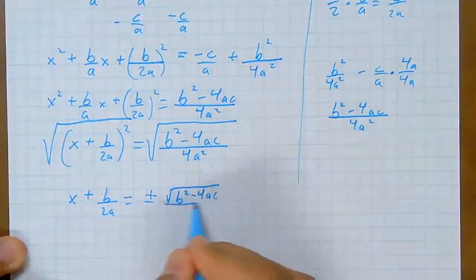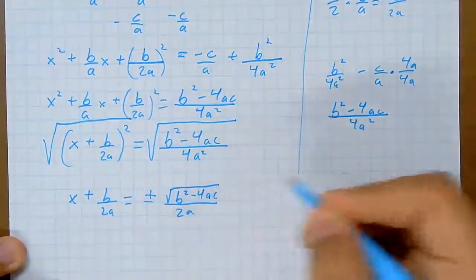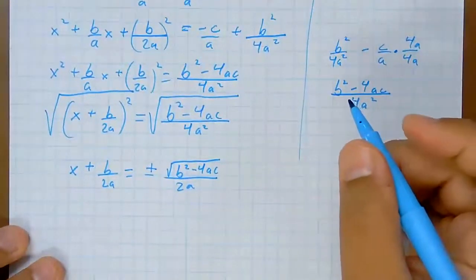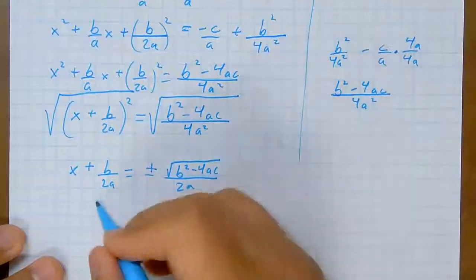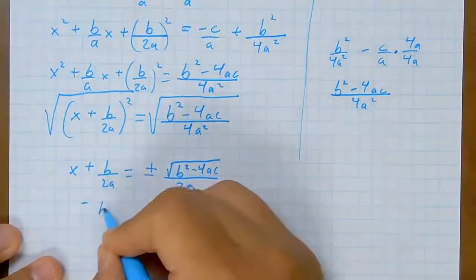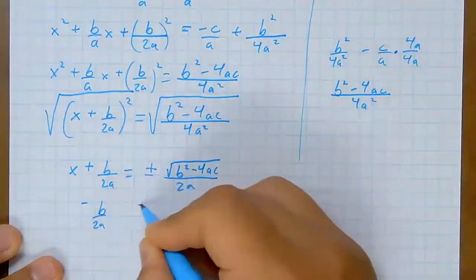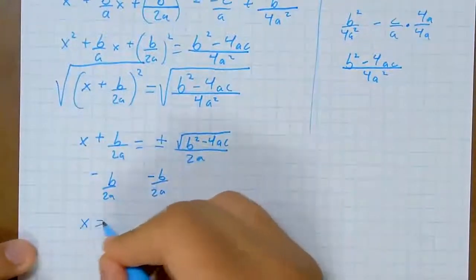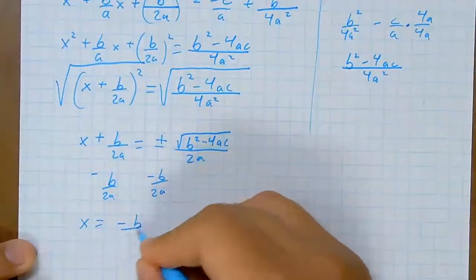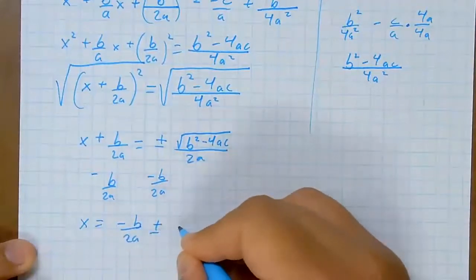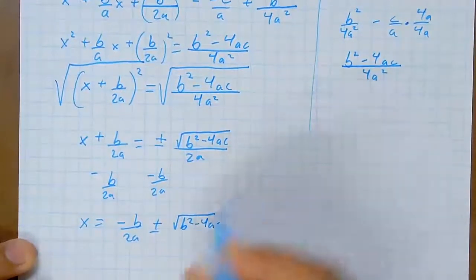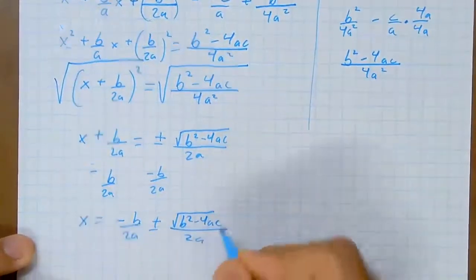Square root of 4a squared is 2a. Okay, so our last thing, subtract b over 2a from both sides. We end up with x equals negative b over 2a plus or minus the square root of b squared minus 4ac over 2a.